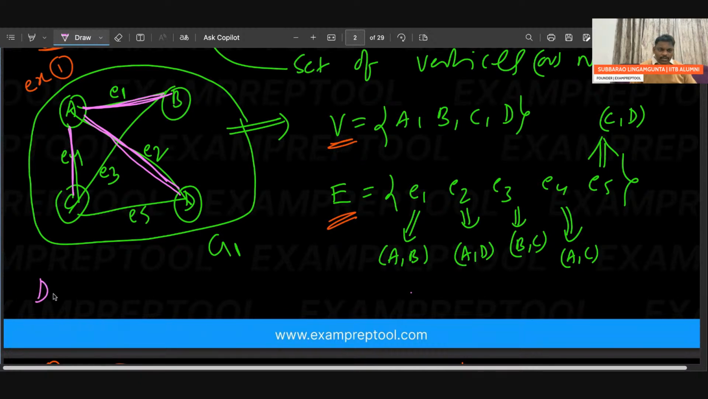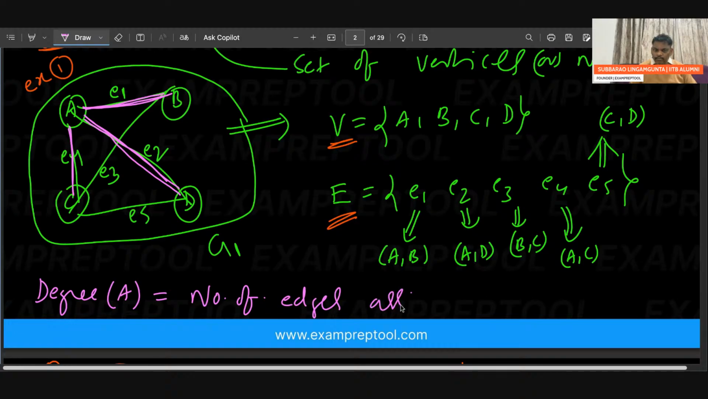What is the degree definition? Can you see this? Degree of A is equal to the number of edges associated with vertex A. If you observe clearly, three edges are associated, so degree of A is 3.